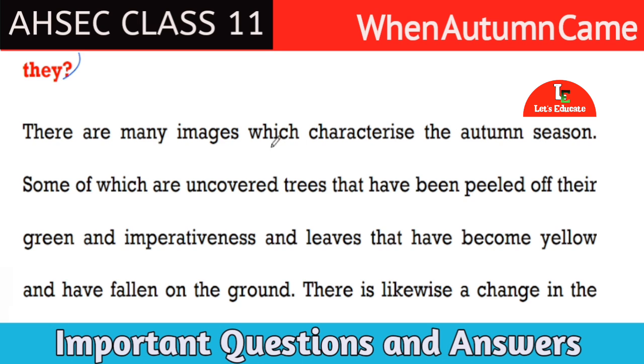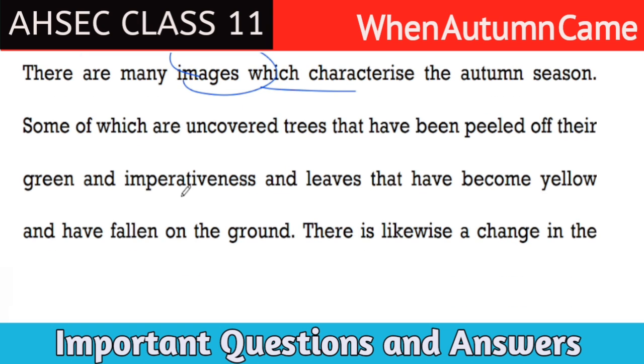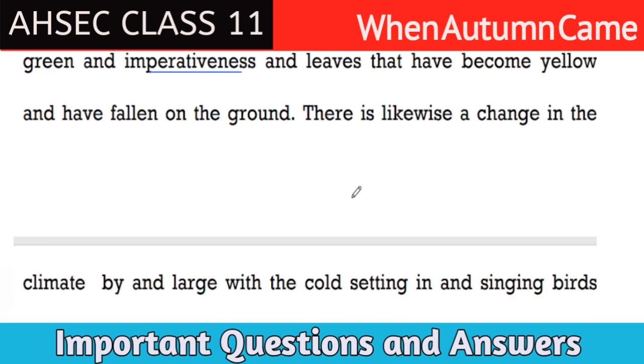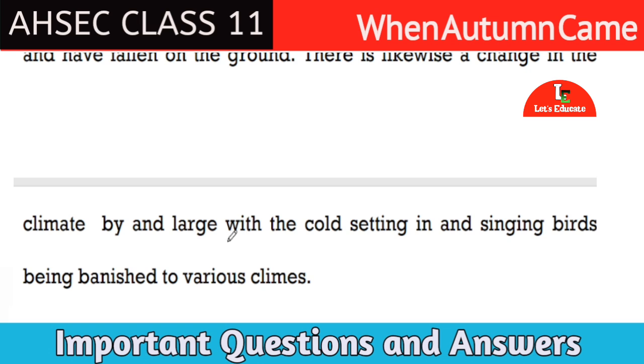The poet has used many images to characterize it, some of which are uncovered trees that have been peeled of their green and vitality, and leaves that have become yellow and have fallen on the ground. There is likewise a change in the climate, with the cold setting in and singing birds vanishing to various climes.